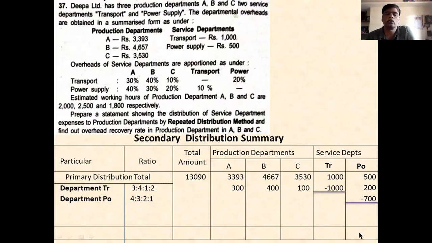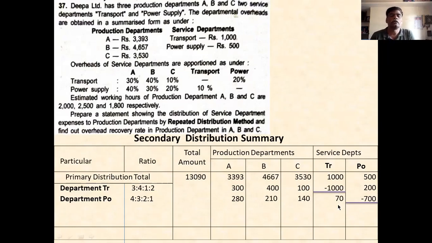This column is now 0. You distribute this 700 between A, B, C, and whatever ratio is there. Don't give minus here. 700 into 4 by 10 is 280. And next is 210, then 140, then 70.